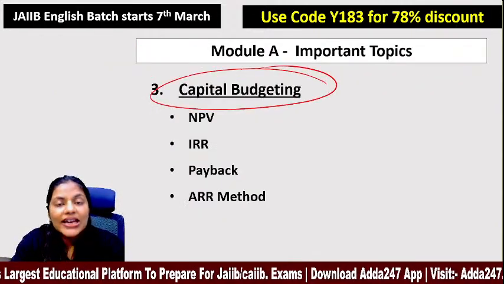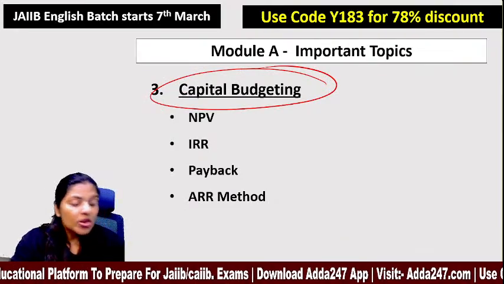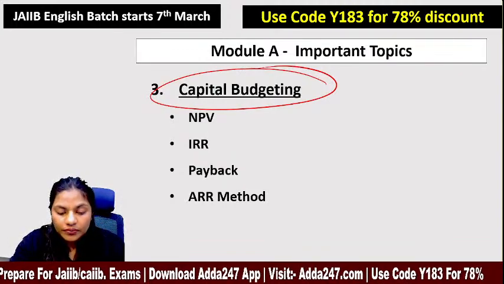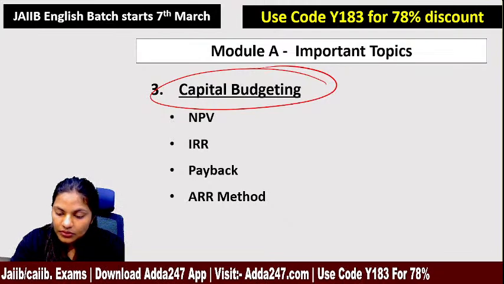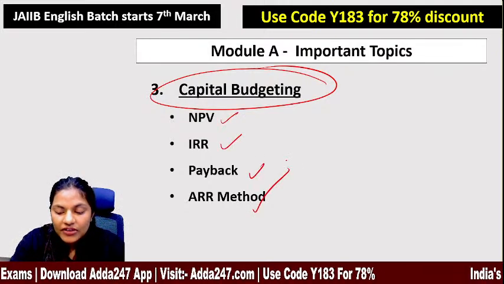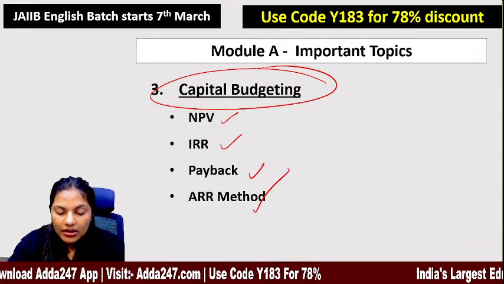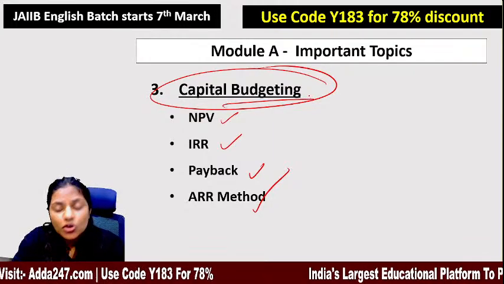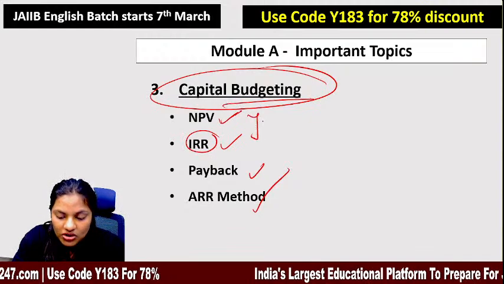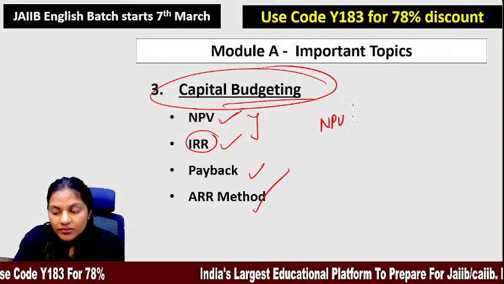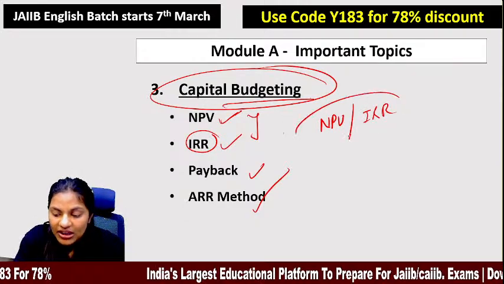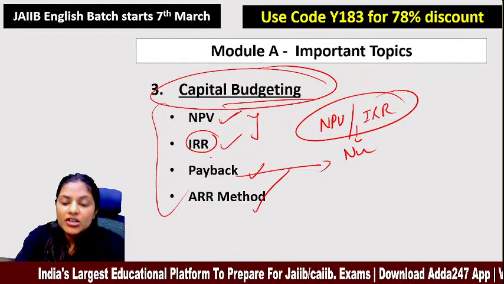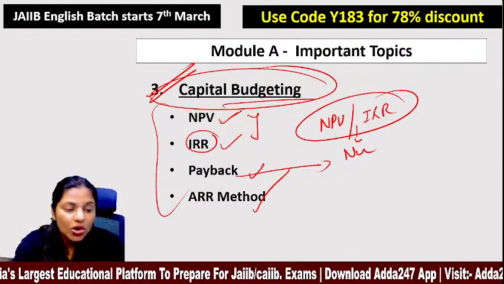Now capital budgeting, again a decision making unit where they will be asking you to decide or make a statement whether you will invest the money in this project or not. So NPV, IRR, payback, average rate of return, all these are important topics. In capital budgeting, questions are expected more from NPV and IRR for numerical, and the payback period also they can ask. They can as well ask theory with respect to capital budgeting, whether you have to make a decision or not, and so on.